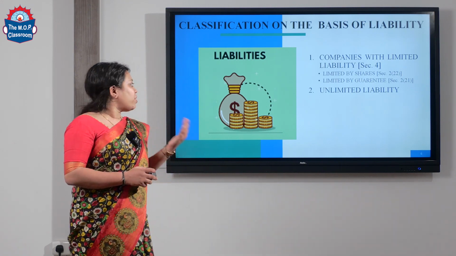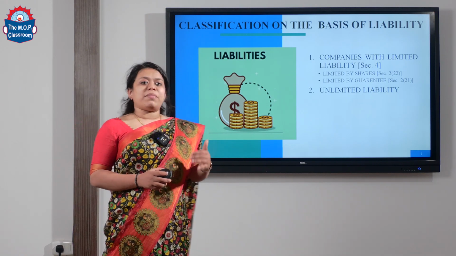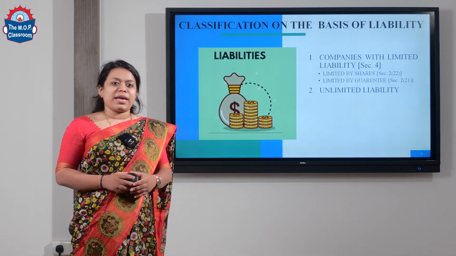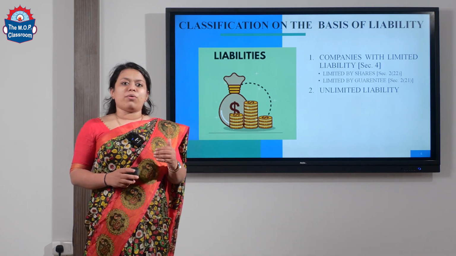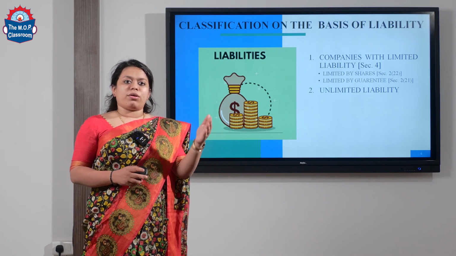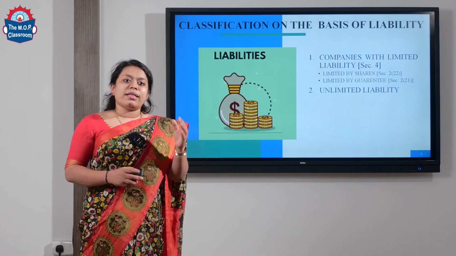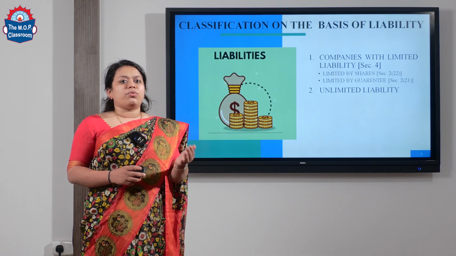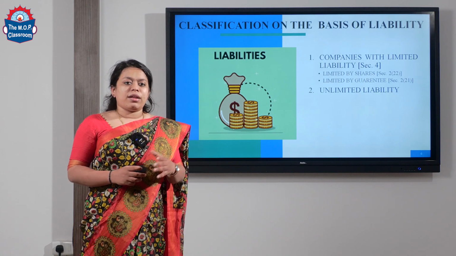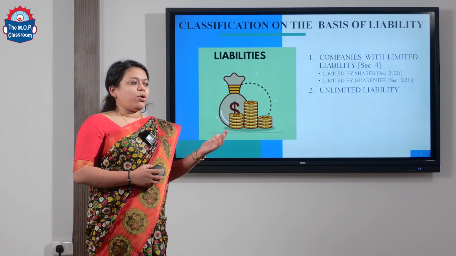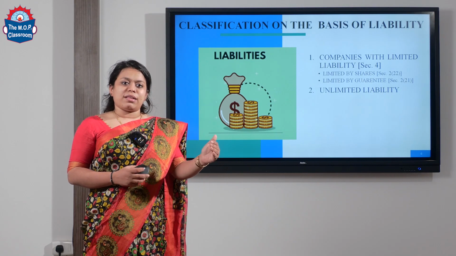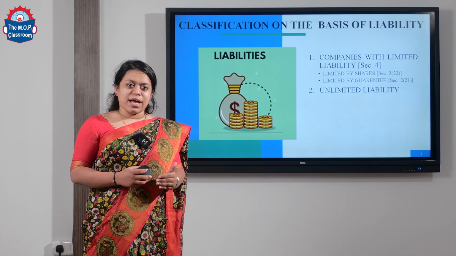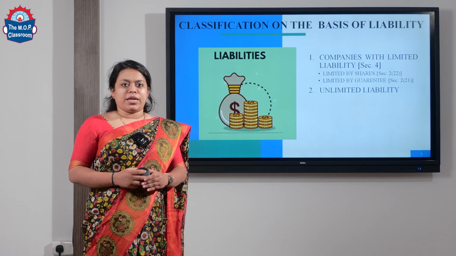Now let us go to the next one, limited by guarantee. What is limited by guarantee? The word guarantee itself means security, right? Whatever amount you are giving to the company for purchasing any assets or company, only that amount you will be liable to regain. For example, you are paying the company 5 lakhs, which means the company is liable to pay you only 5 lakhs at the end of the period.